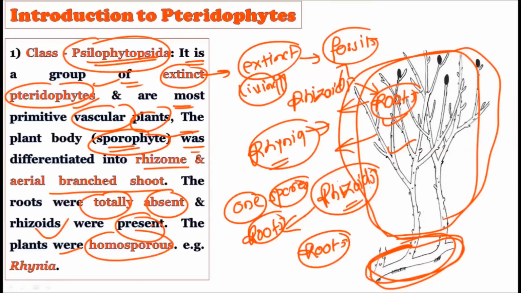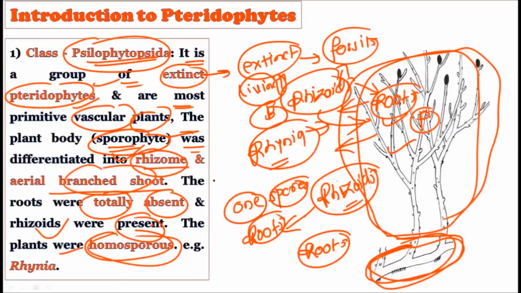So this is how evolution occurs in a progressive way, that is structures are converting into new structures, that is the old structure, the rhizoid which is found in the bryophytes, is now getting converted into roots which are found in the pteridophytes. So the sporophytic plant body is divided into the rhizome and the branching shoot. Roots are totally absent. They are homosporous, that is they produce only one kind of spore. This is also important because homosporous plants were considered less developed as compared to heterosporous ones, because in heterosporous forms two types of spores are formed, and this is considered an advanced form.